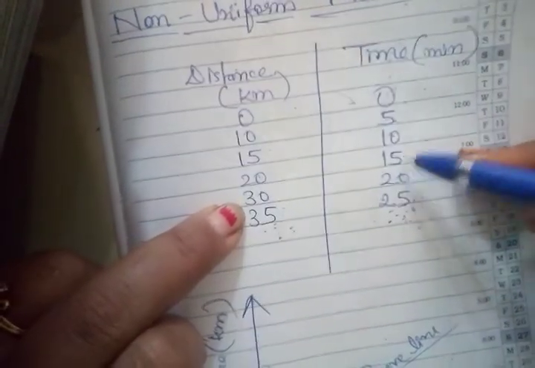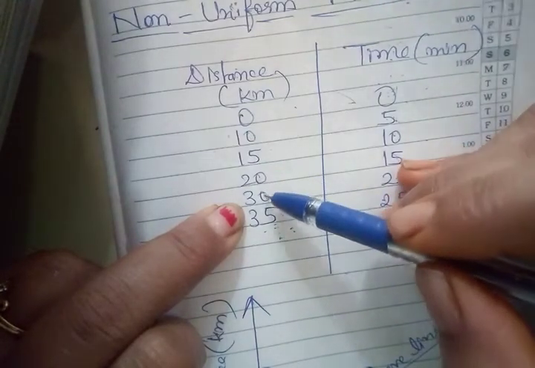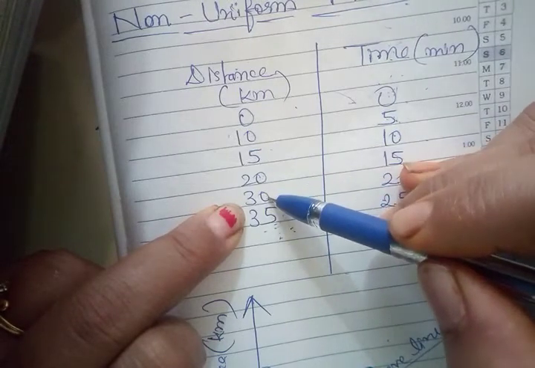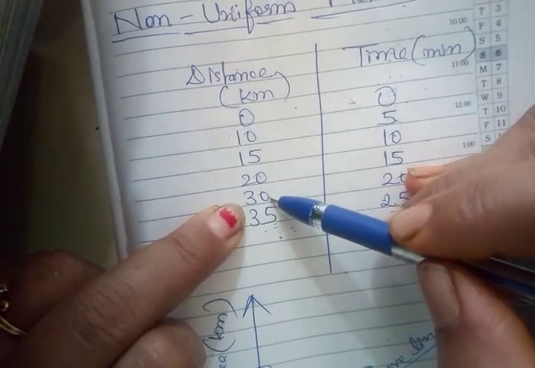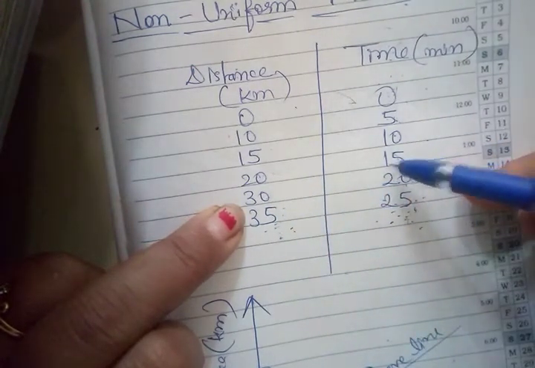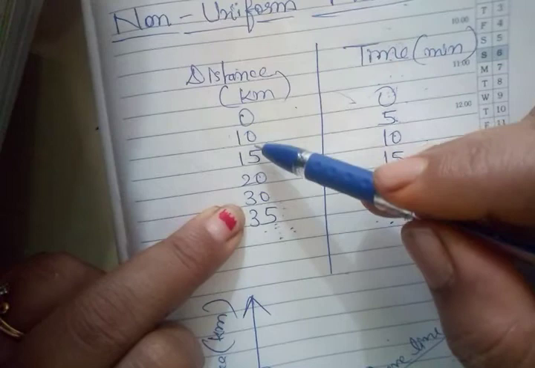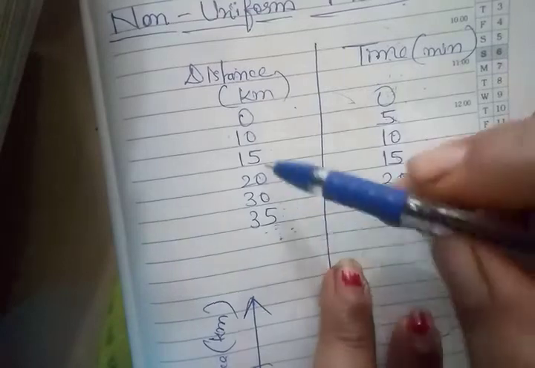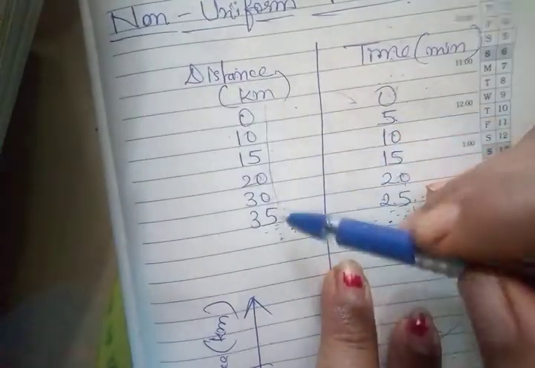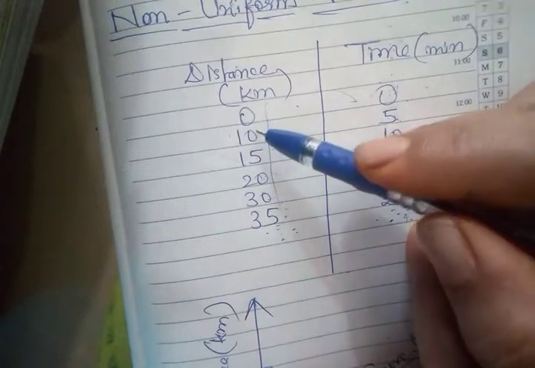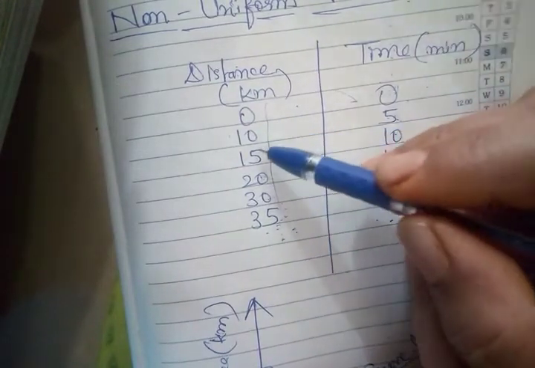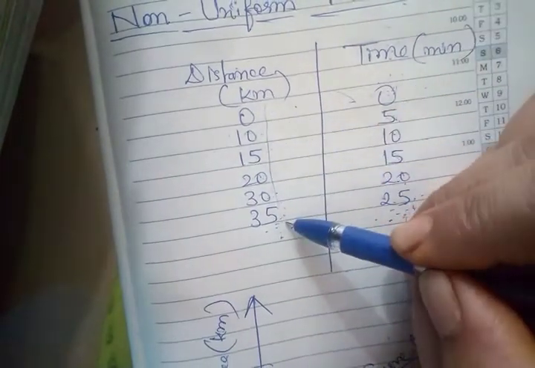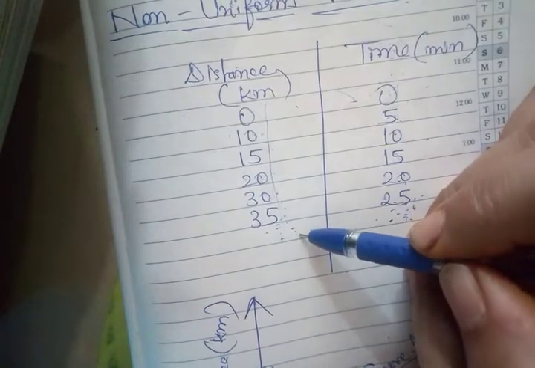But now in the next 5 minutes, it covers 20, then 30. If it were equal, then it should come 20, 25. But here it is coming 30. 20 के बाद सीधे क्या आ गया? 30. That means how much distance it covered? 10 kilometer. Here 10, 15, 20, then 30, that means 10 kilometer. And then 35. That means this is unequal. Unequal distance is traveled. In every 5 minutes, it is not covering the same distance. Somewhere it covers 5 kilometer, somewhere it covers 10 kilometer. So when it is unequal, that is called non-uniform motion.